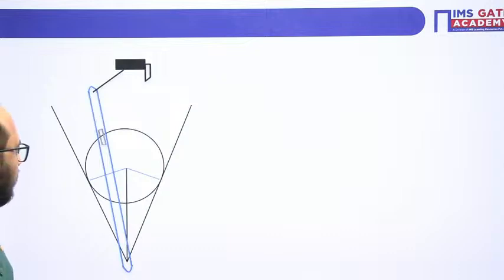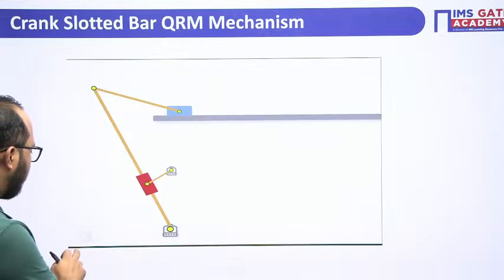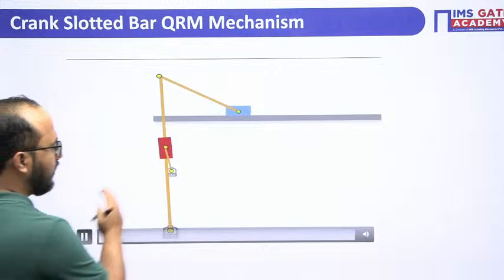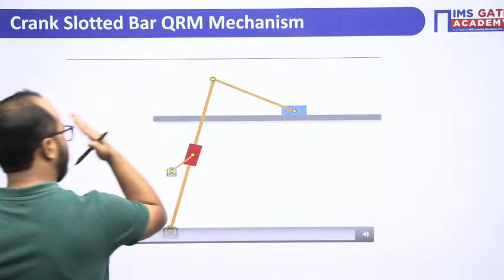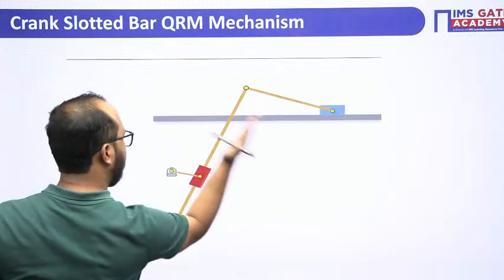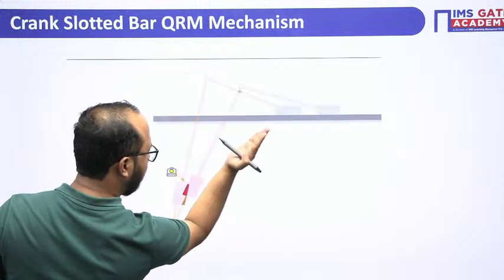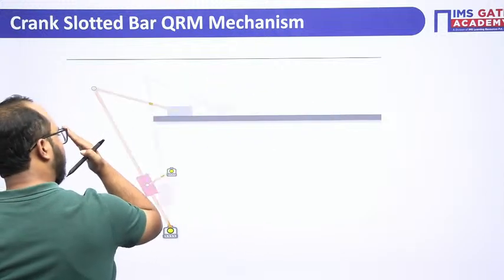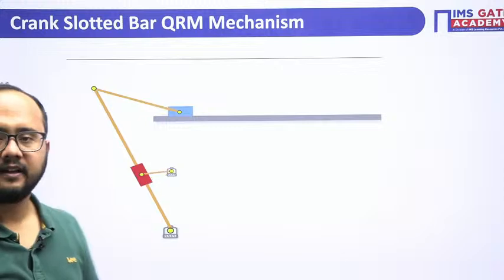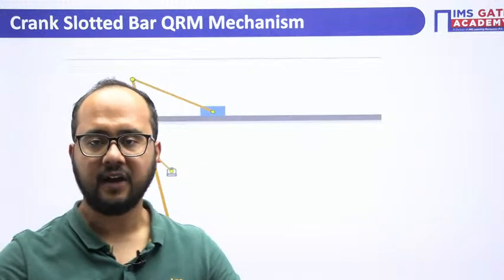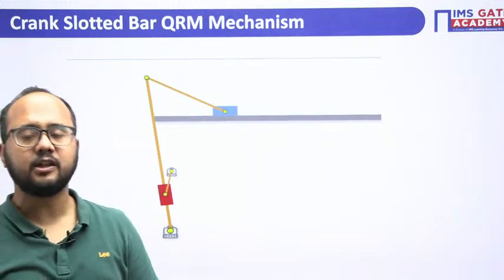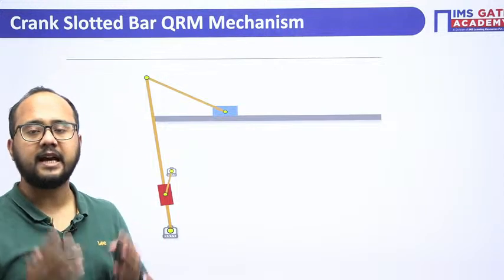Again, if you want to understand from the video here, please focus. So see, one extreme position, another extreme position. From here to here it is moving. This is one of the extreme positions, this is the other extreme position. Is that clear? I hope from the video it is very easy to understand how the whole mechanism actually works.